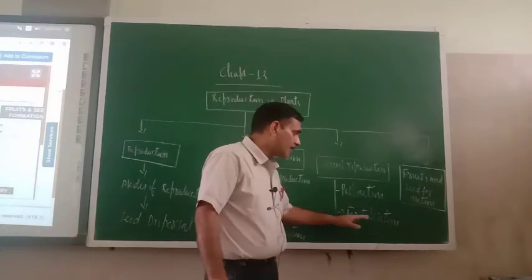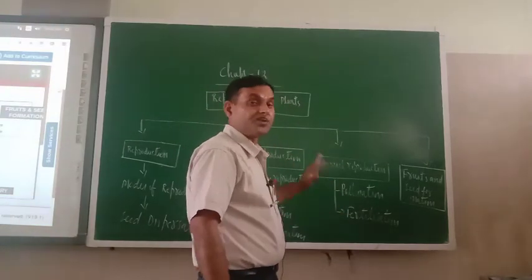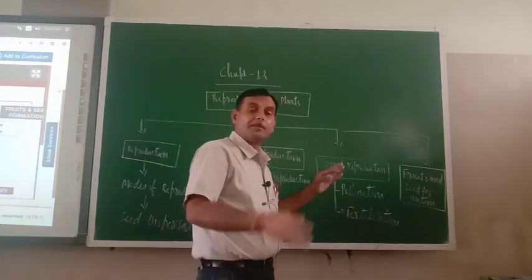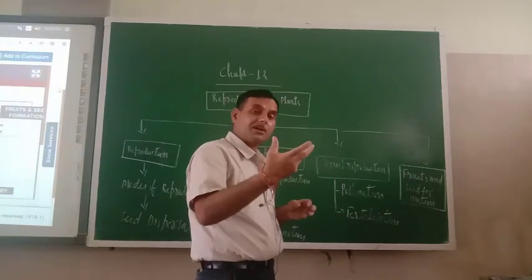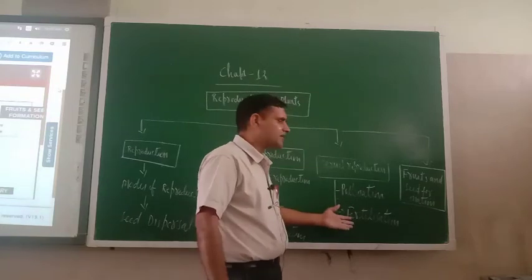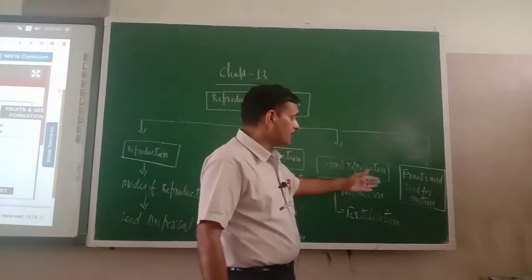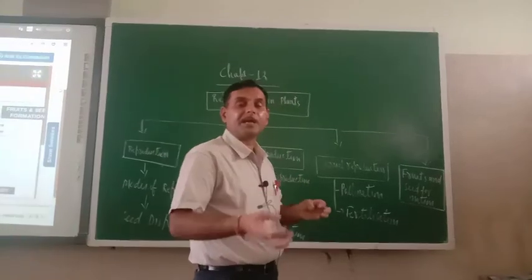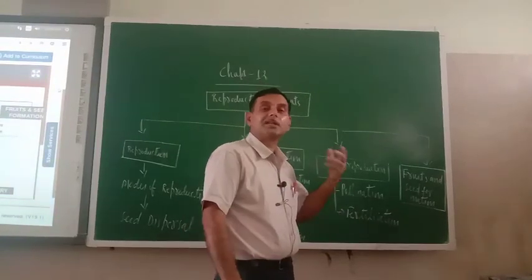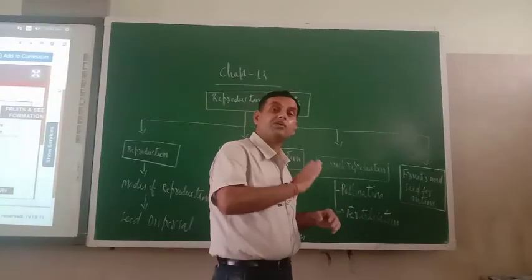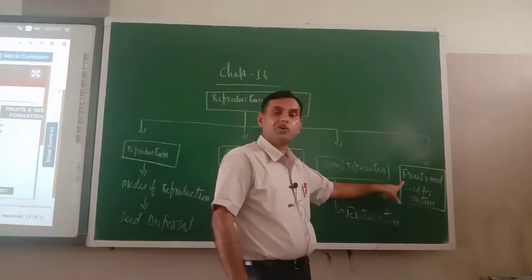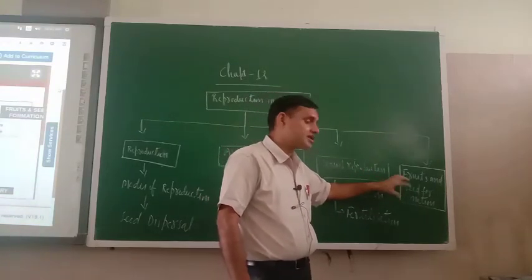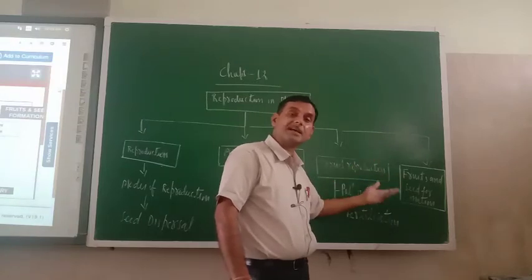Another is fertilization. The male gamete and female gamete fuse together and form the zygote. The zygote further divides into an embryo, and that forms the fruits, and from the fruits come the seeds.